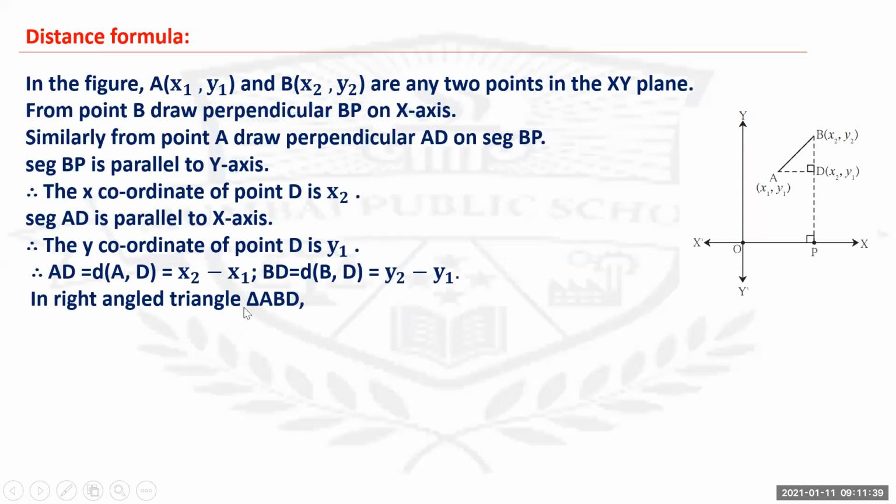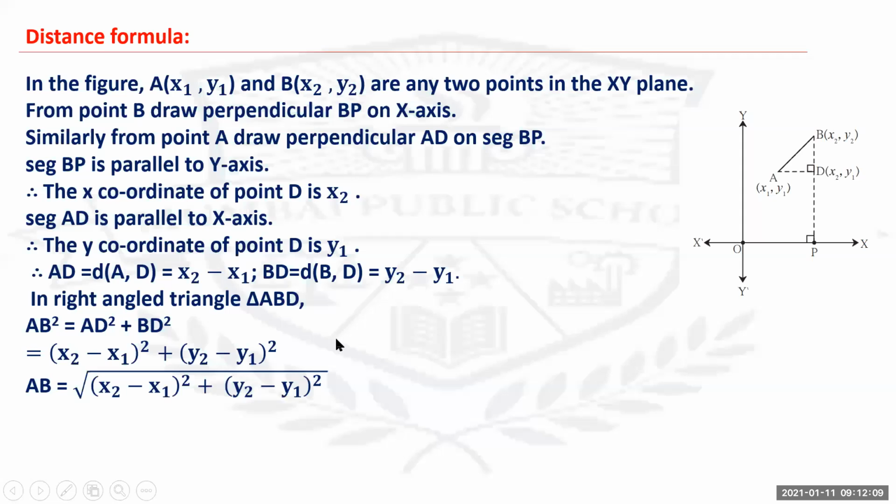Now, in right angle triangle ABD, by applying the Pythagoras theorem, AB square equals AD square plus BD square. Now you have the length of AD and the length of BD. You just substitute that. After substituting, we get AB square equals (x2 minus x1) the whole square plus (y2 minus y1) the whole square. Therefore, AB equals under root of (x2 minus x1) the whole square plus (y2 minus y1) the whole square.